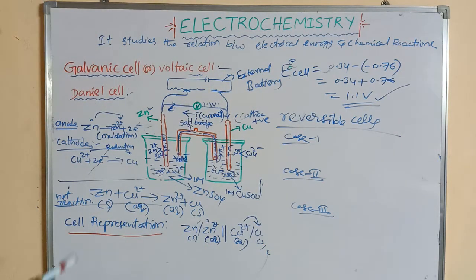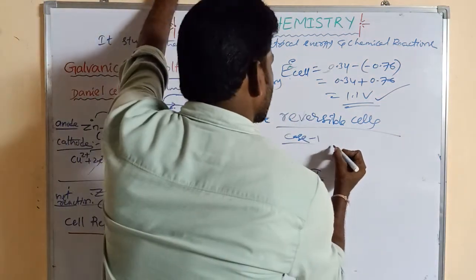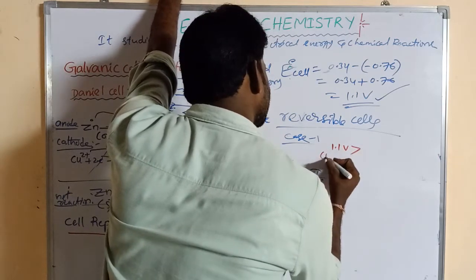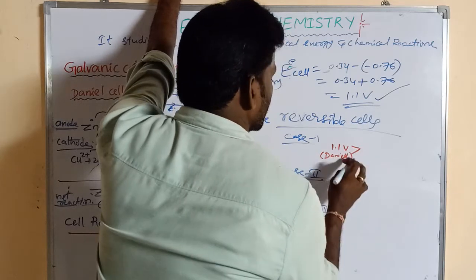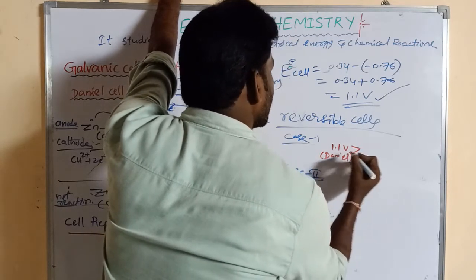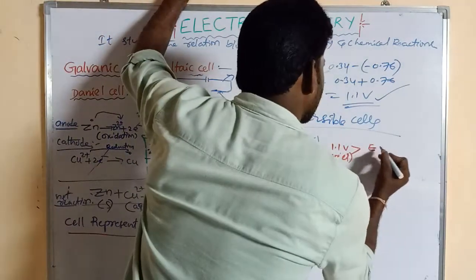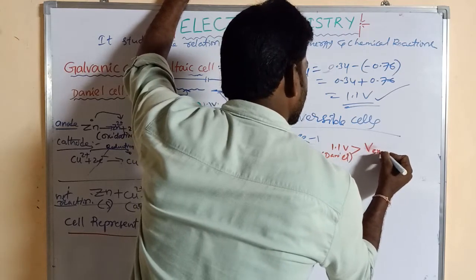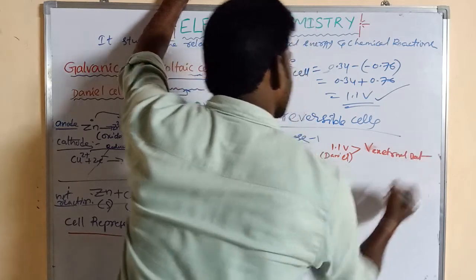In case 1, the Daniell cell voltage of 1.1 volt is more than the voltage of the external battery.